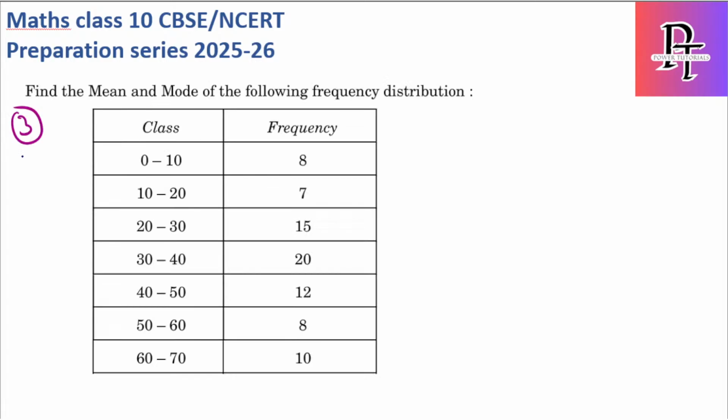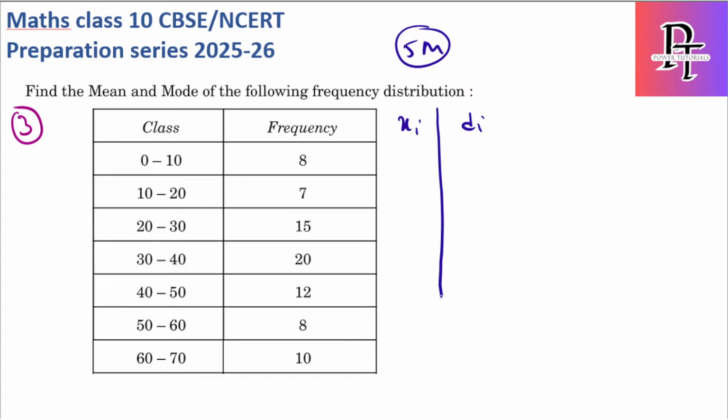Okay, let's solve the same type of question in another set. This is also for 5 marks. They are asking for the mean and mode. For the mean we need the xi values, and I'll also use the assumed mean, so I need to get the di values as well.